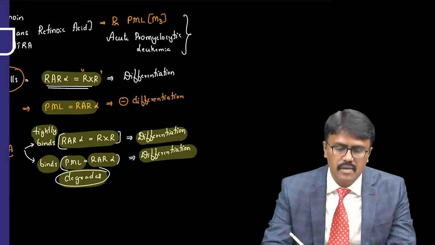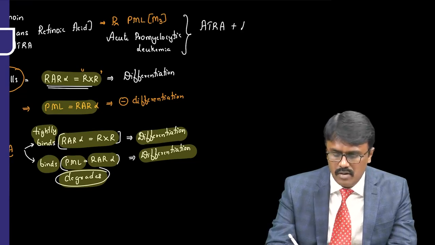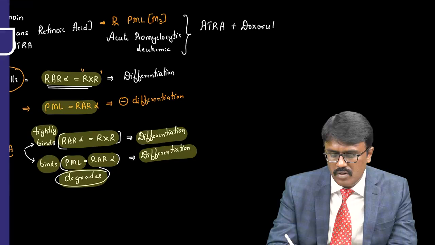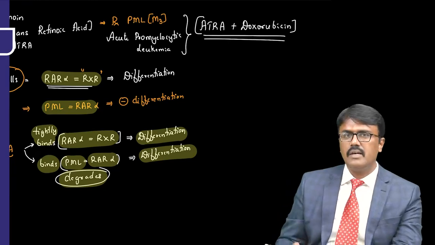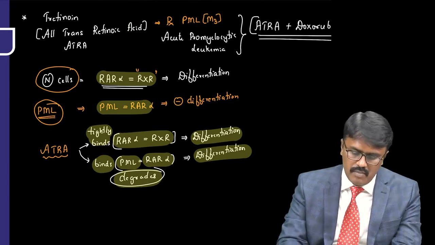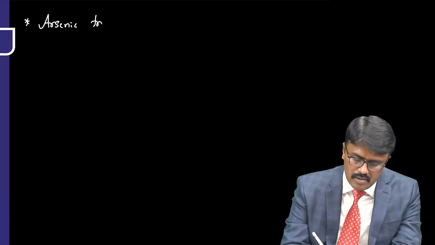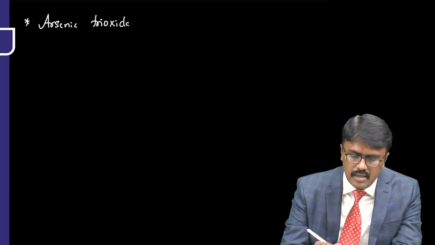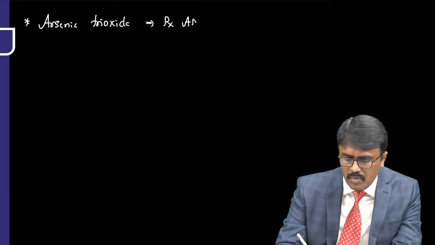So what we usually give is, along with ATRA, we add anthracycline, that is called doxorubicin. So this combination has very good efficacy, up to 95%, when you are managing acute promyelocytic leukemia. So that is about tretinoin. Now one more similar drug which is used in the management of this condition is called arsenic trioxide. Arsenic trioxide is also used to treat acute promyelocytic leukemia, AML, that is stage M3.